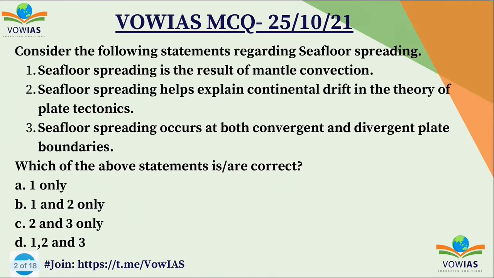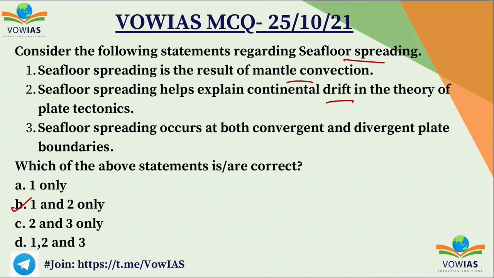But first let us discuss the question that was asked yesterday. Yesterday's question was: consider the following statements regarding seafloor spreading. First one, seafloor spreading is the result of mantle convection. Second one, seafloor spreading helps explain continental drift in the theory of plate tectonics. And third one, seafloor spreading occurs at both convergent and divergent plates. You have to choose the correct option. A 1 only, B 1 and 2 only, C 2 and 3 only, and D 1, 2 and 3. And the correct option is B, 1 and 2 only.